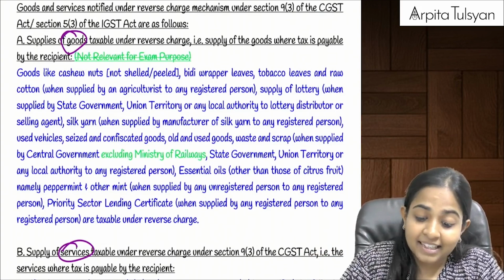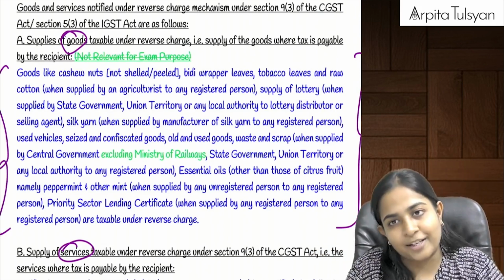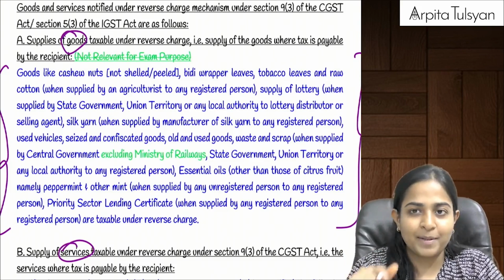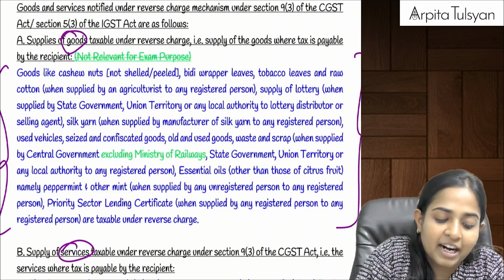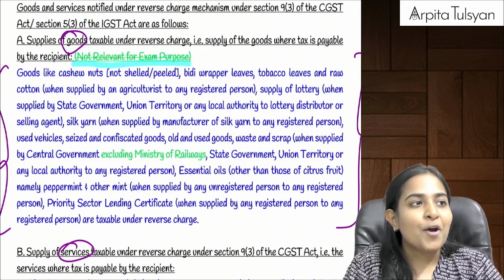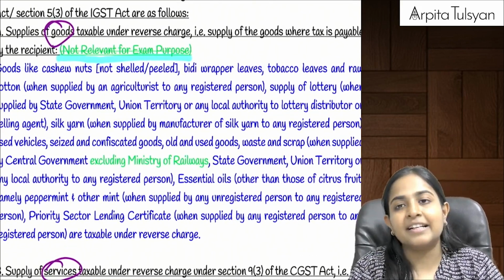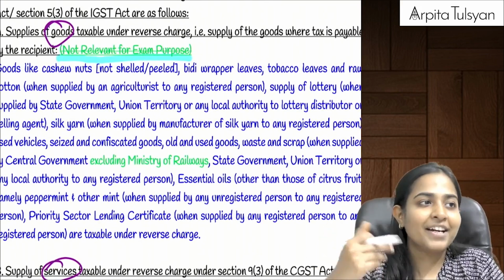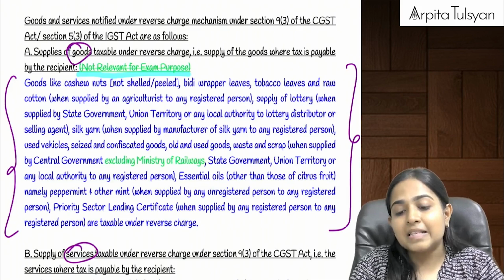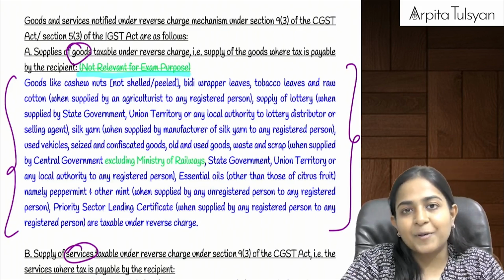We had the list in our textbook, but I had told you no need to read this particular list. Now what your ICAI has done, for the purpose of May 24 exam and onwards, they have cut the statement, not relevant for exam purpose. What does that mean? That means this particular list where the supply of goods is taxable under reverse charge mechanism needs to be remembered, and this list is relevant from exam point of view. Are you clear with this?